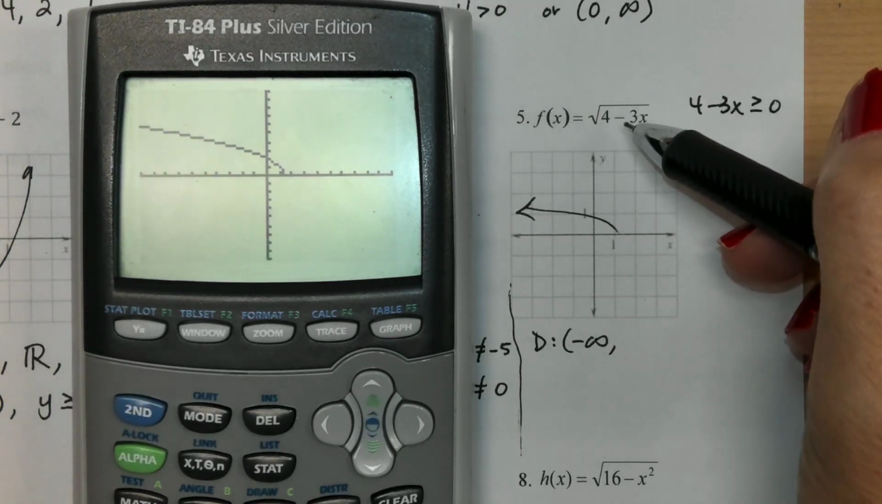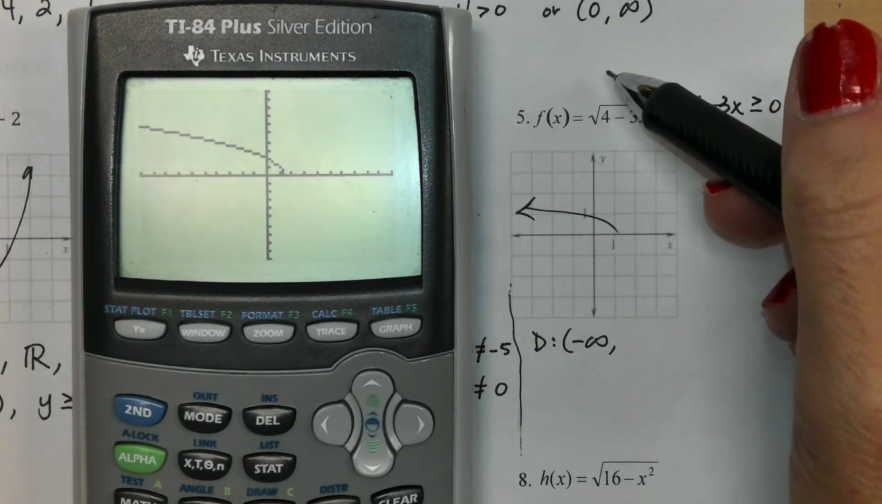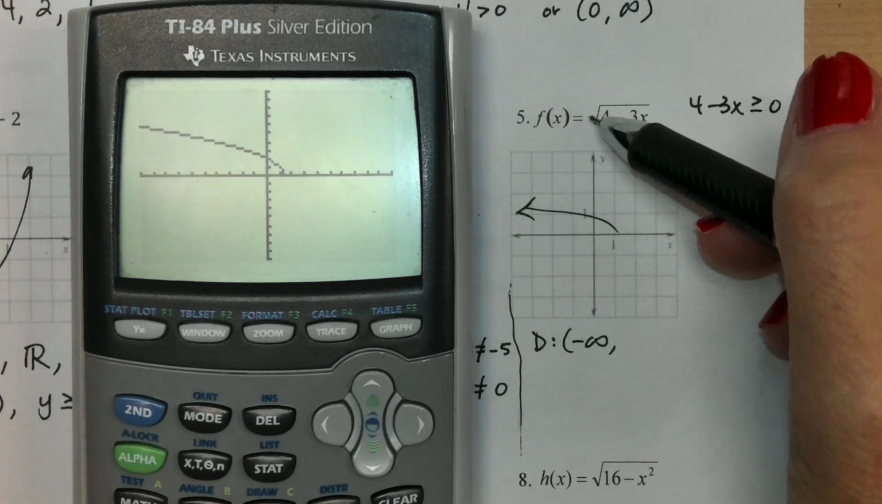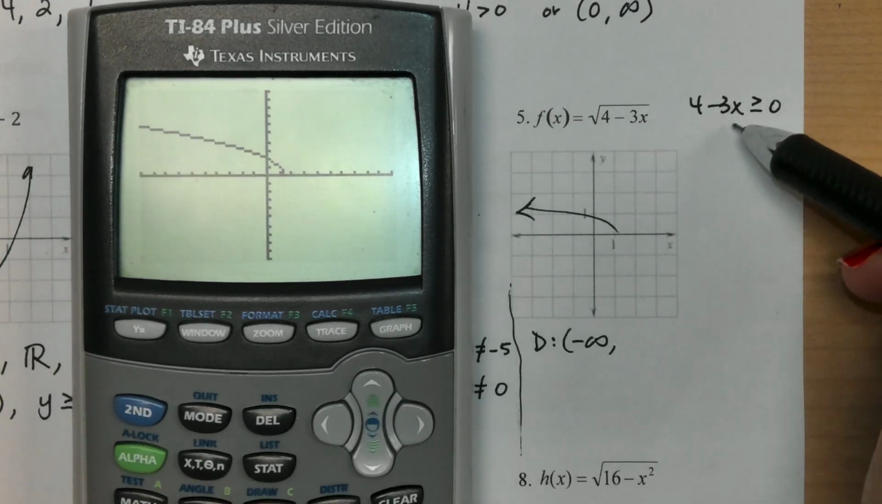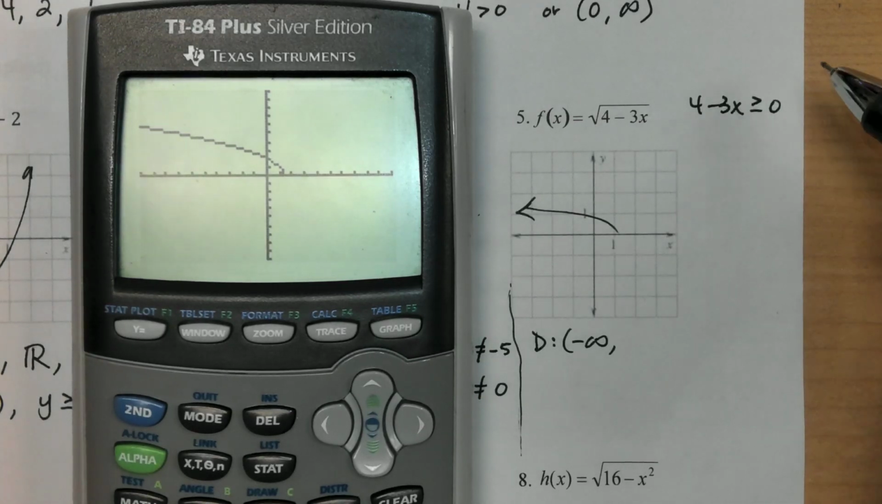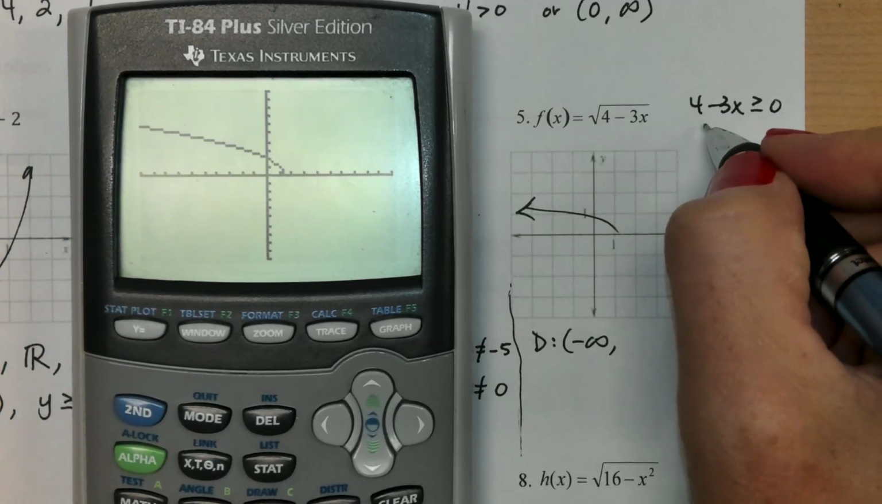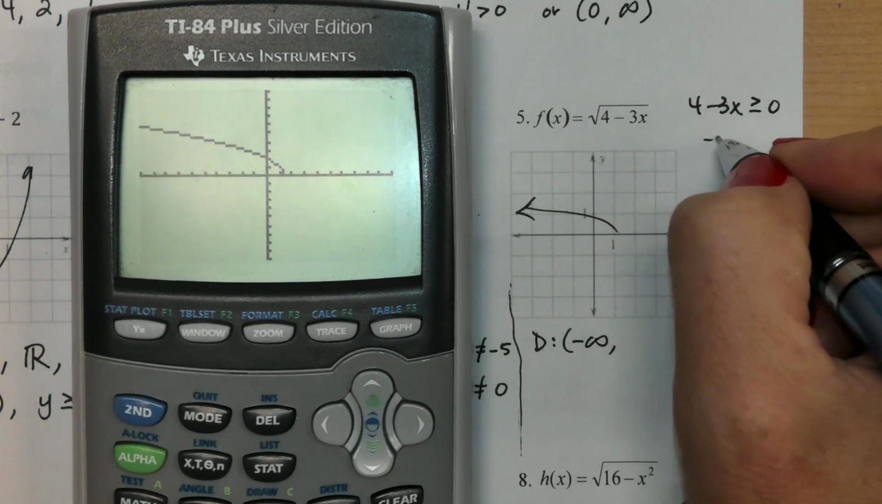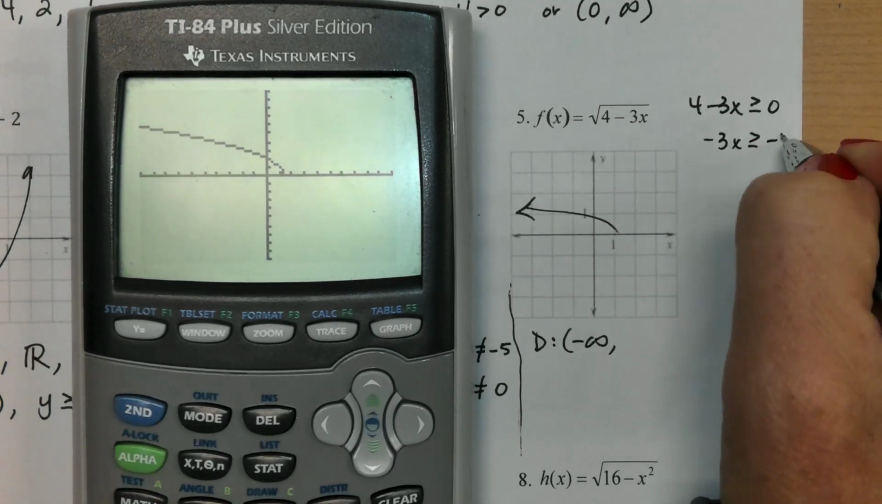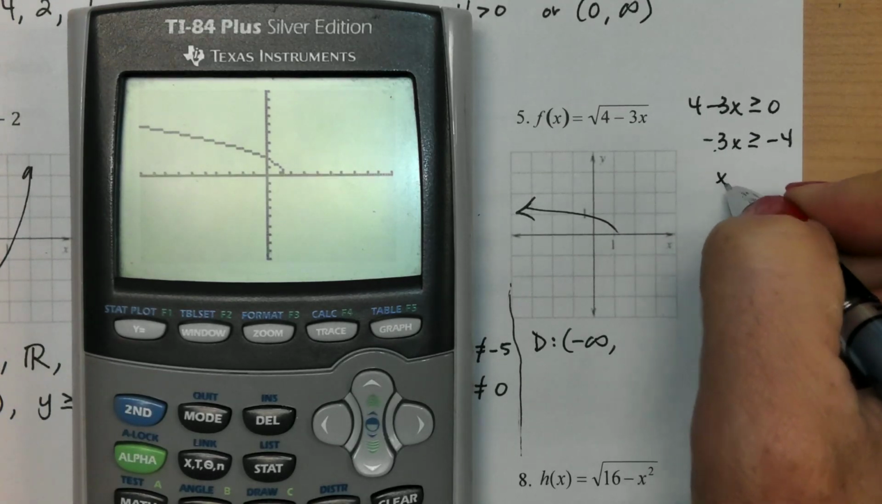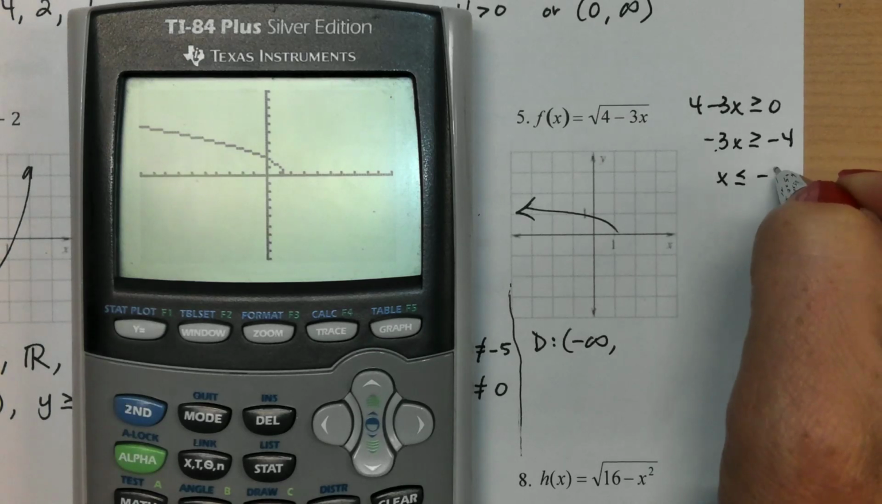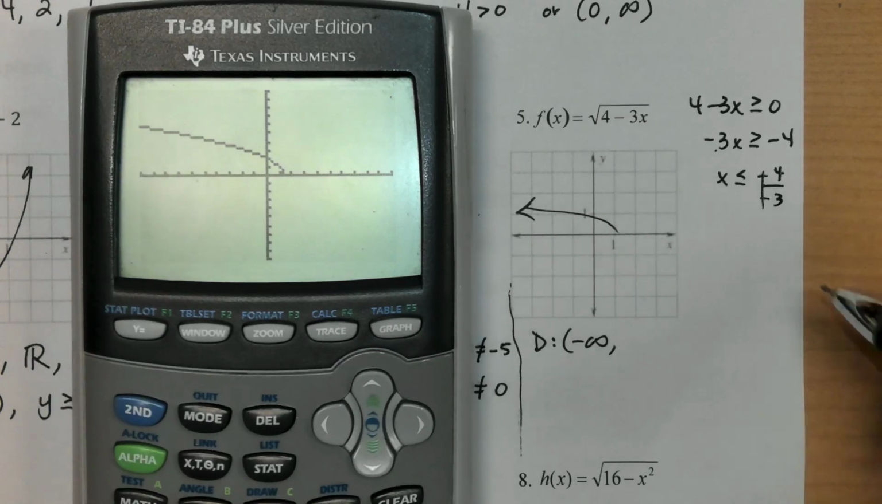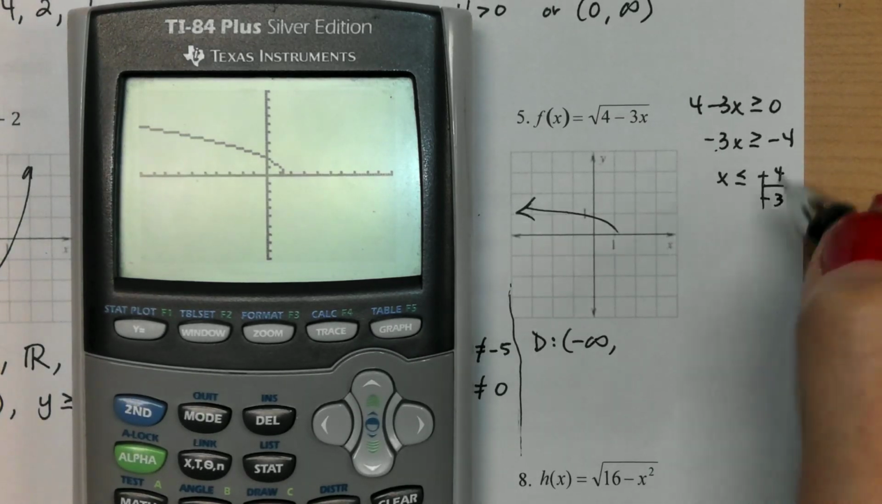You cannot take the square root of anything negative, so you can't do the square root of -1 or the square root of -2. So as long as all of that stuff stays greater than or equal to 0, it's going to stay positive, so I can square root it. If I were to solve this, I would subtract the 4 over, and then I would divide by -3, remembering that when you divide by a negative, you have to switch the sign. So -4 over -3, you'd end up with 4/3.